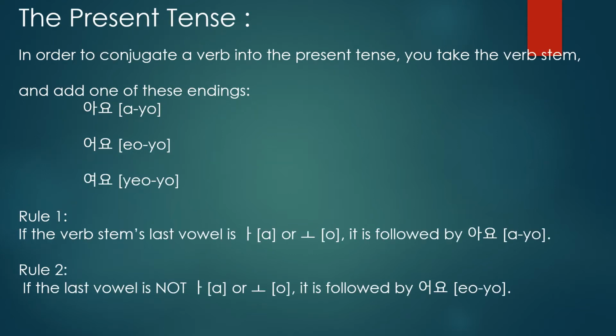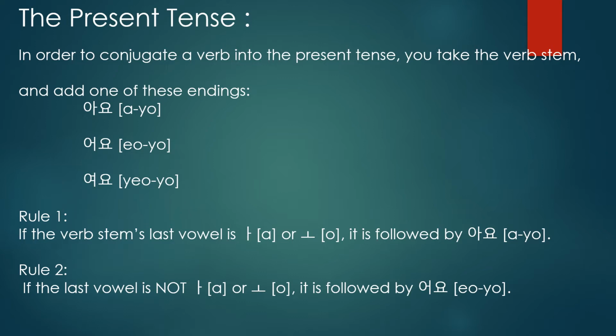Now see the three rules. The first rule is you take the verb stem, then add one of the following. Rule 1: if the verb stem's last vowel is a or o, it is followed by ayo. Take the example of gada. What is the verb stem in gada? Ga is the verb stem.